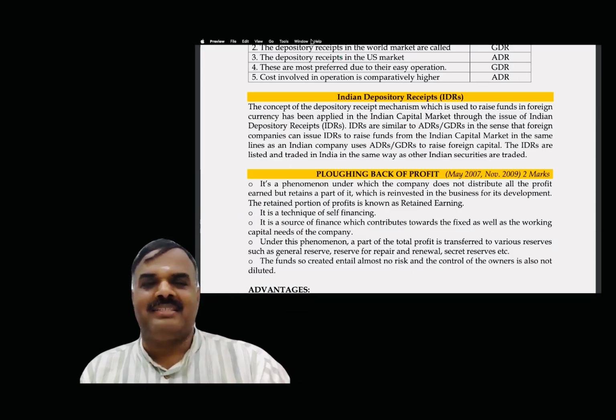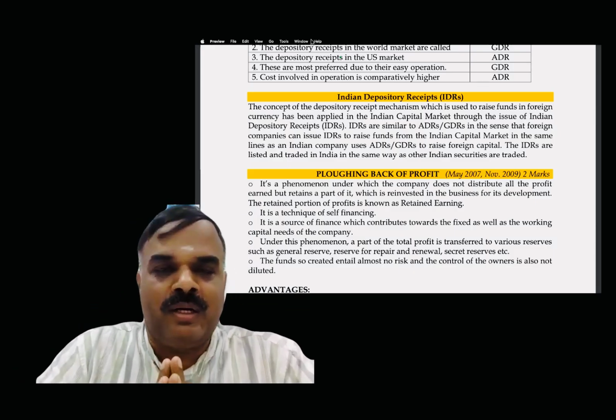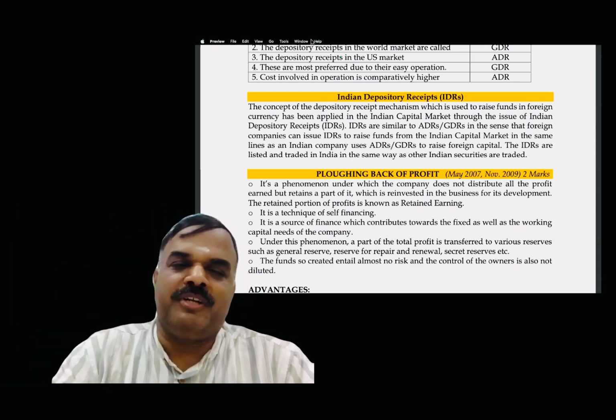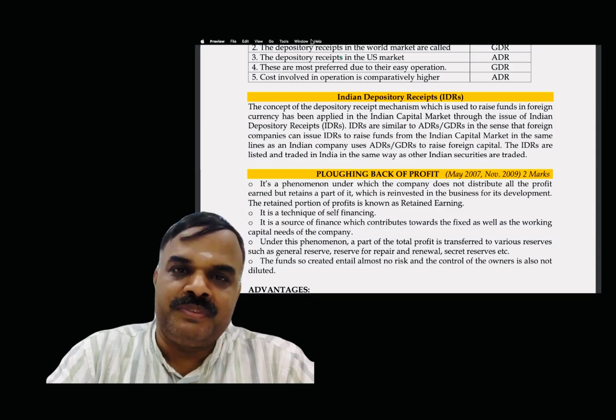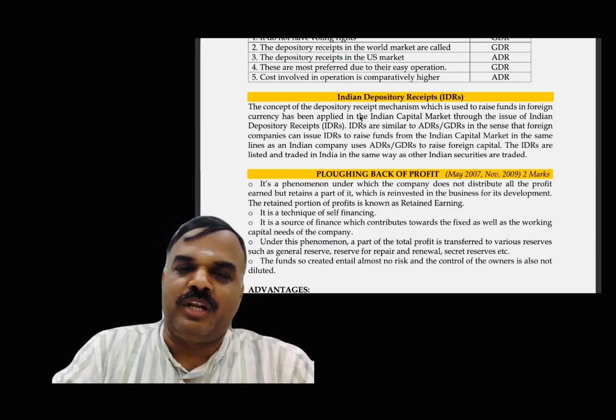Out of 100 lakhs, assume 60% is transferred to retained earnings. The remaining 40% I'm going to pay as dividend. Therefore, the dividend payout ratio is equal to 40%. Retained earnings is equal to the remaining 60%.